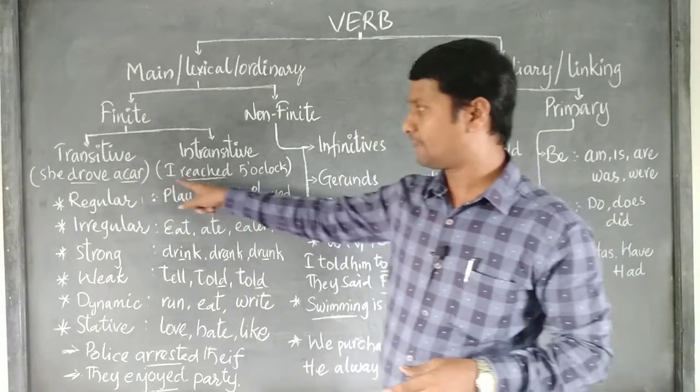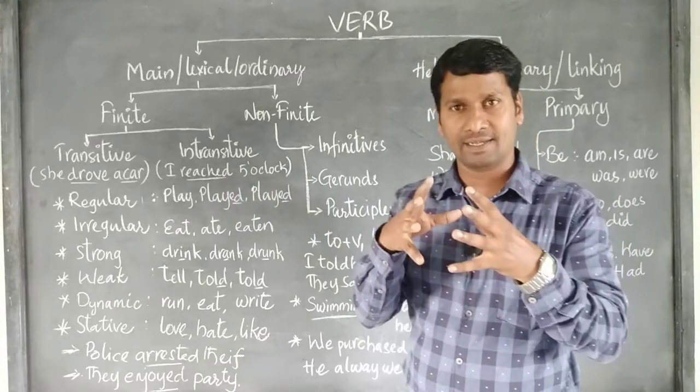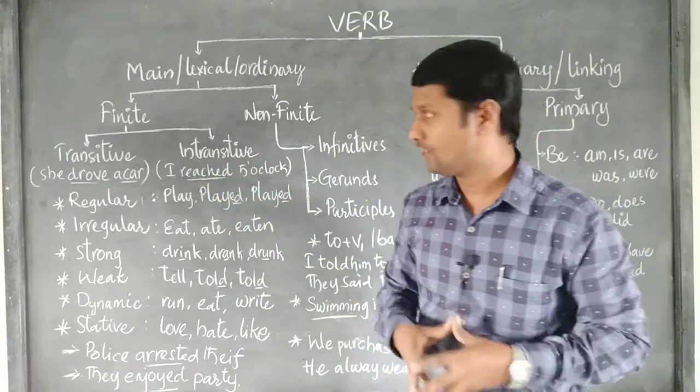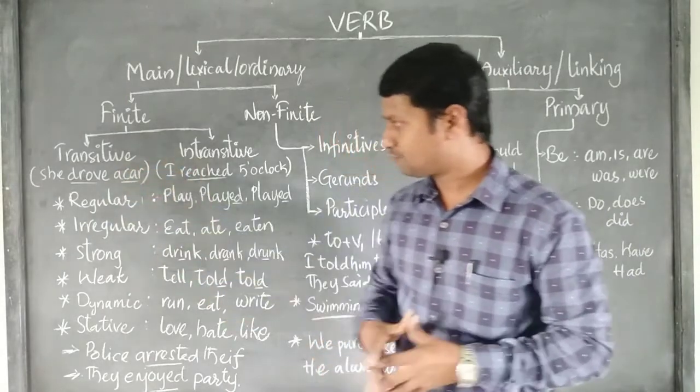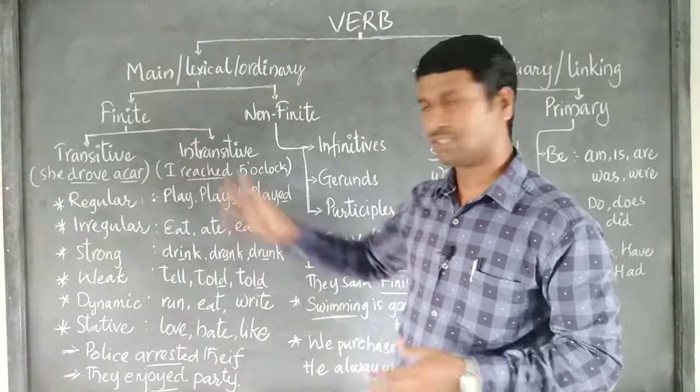If you say, for example, I reached 5 o'clock, reach is a verb form, but we have no particular object here. So reach we can consider as an intransitive verb. And along with them, we have some of the types of the verb forms we use, even in transitive and intransitive sessions.